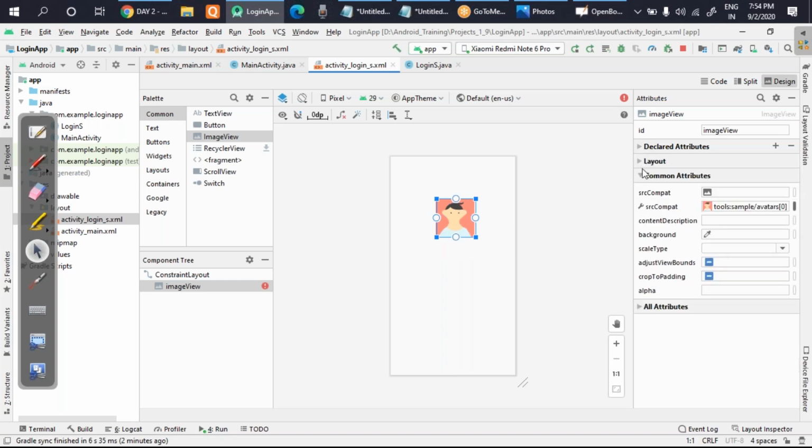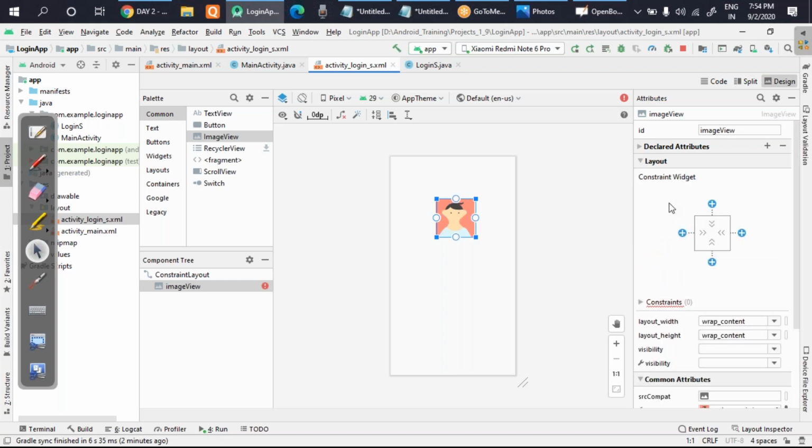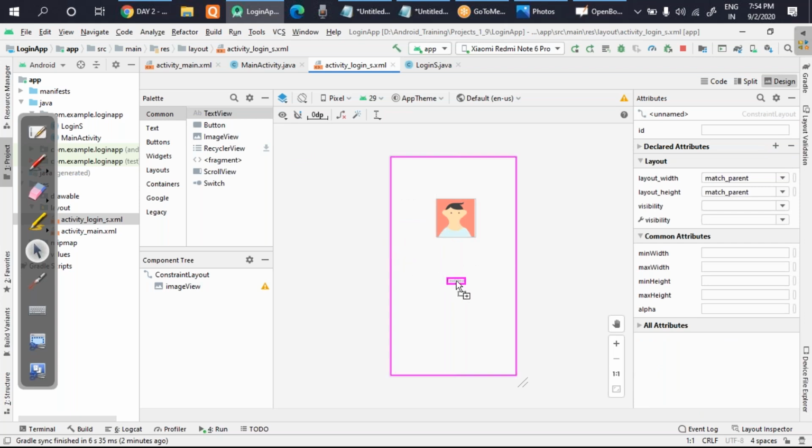Okay, I'll come to the layout and I'll set the layout. So I'll click here plus, I'll click here plus, I'll click here plus also. Okay, and what I will do again is I'll take a text view where I can show some message. So I'll take this text view also, I'll put it here.